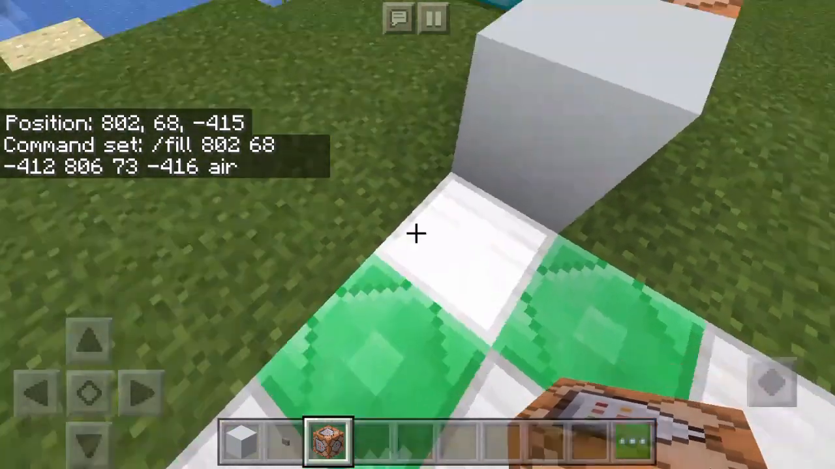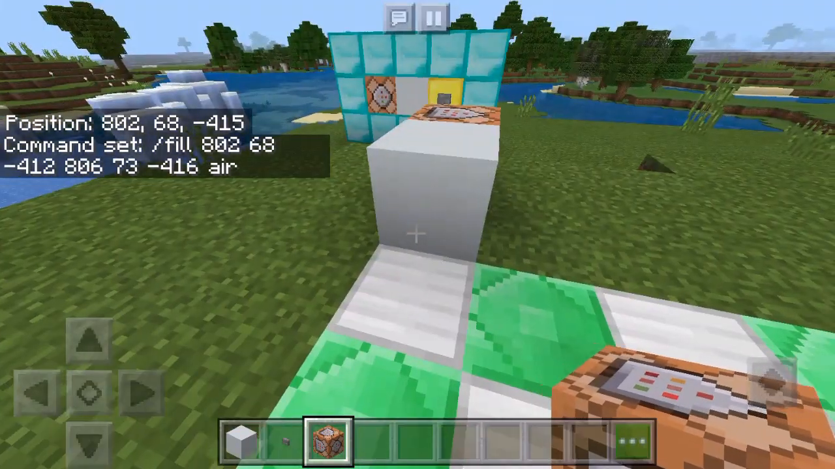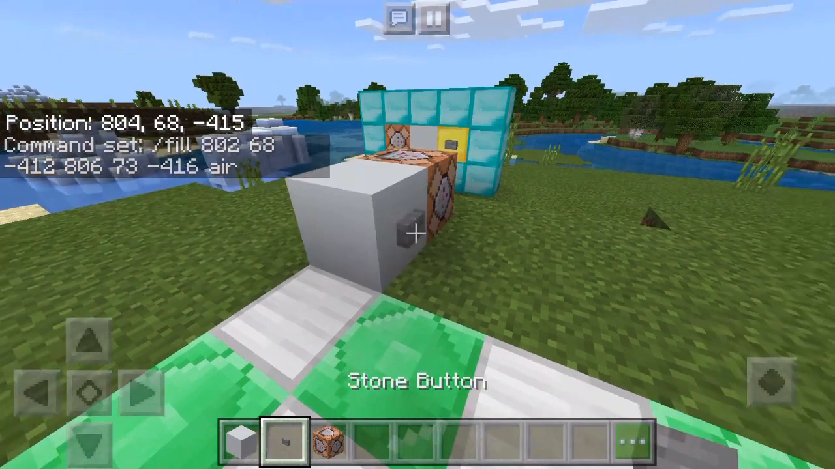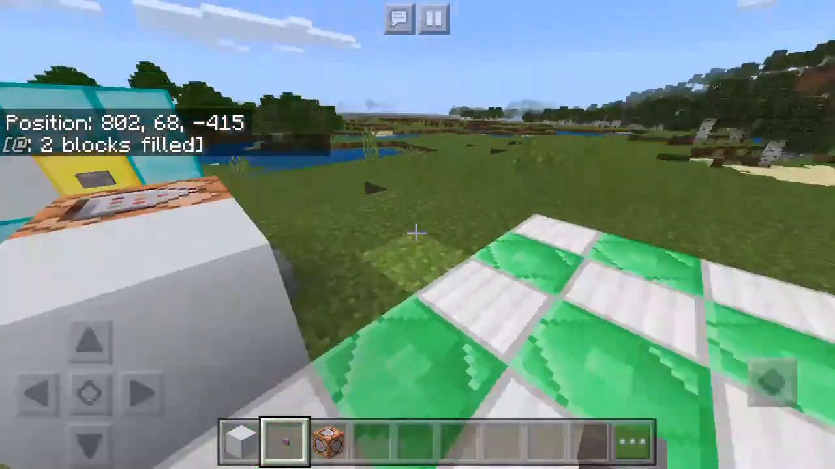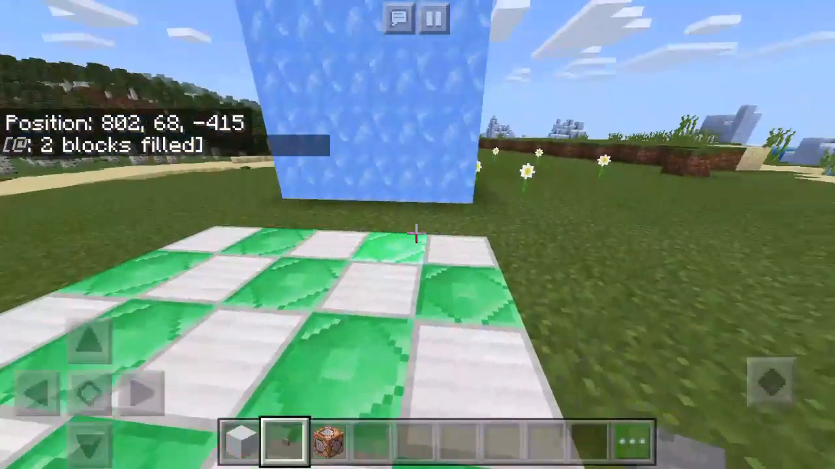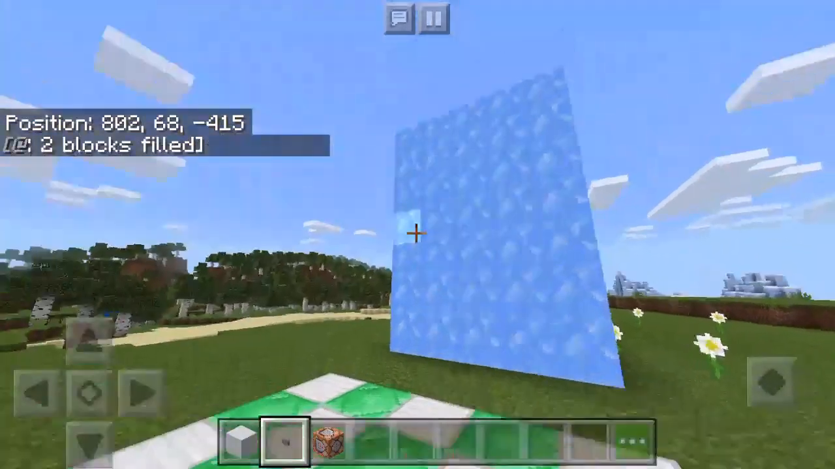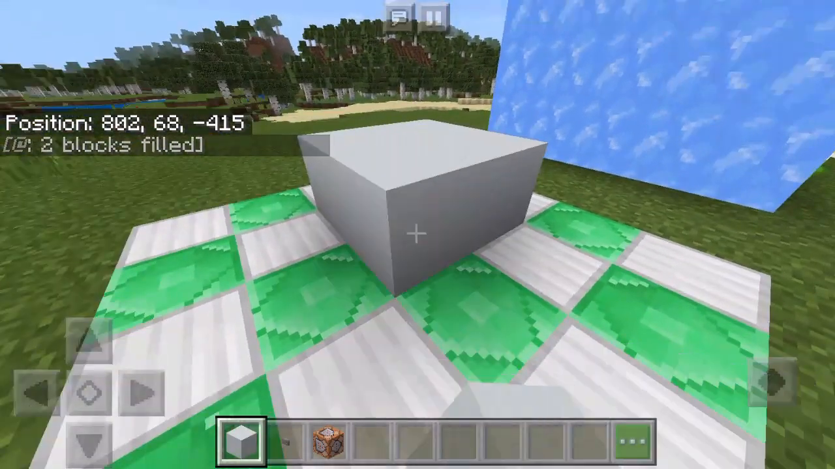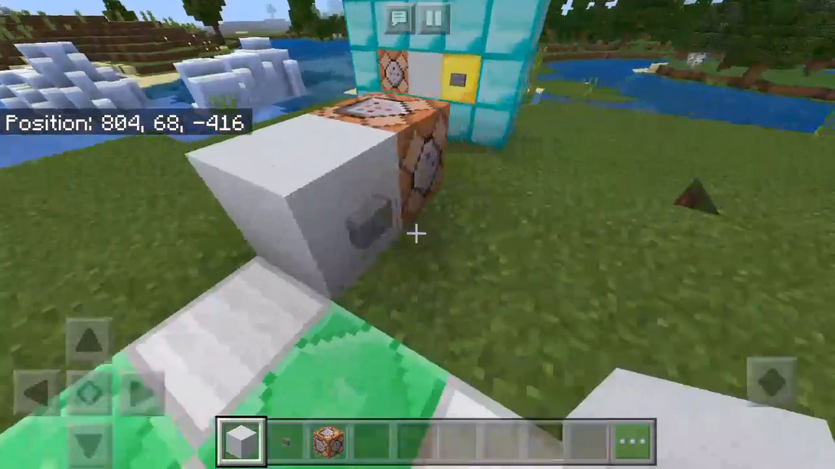Now let's give it a test. 2 blocks were filled, which is where 2 of my golden blocks were. So just to give you an example, there's that.